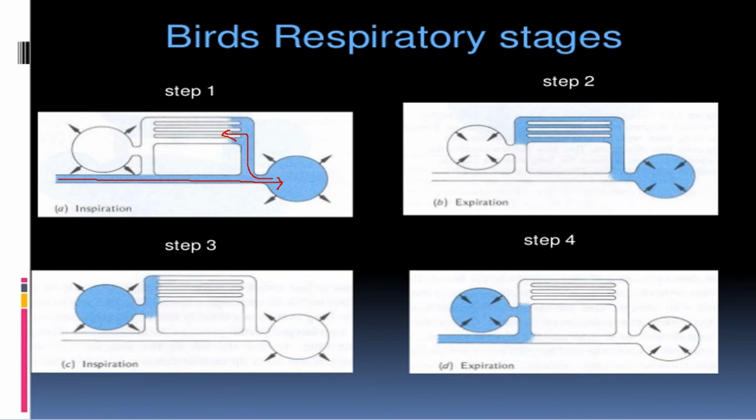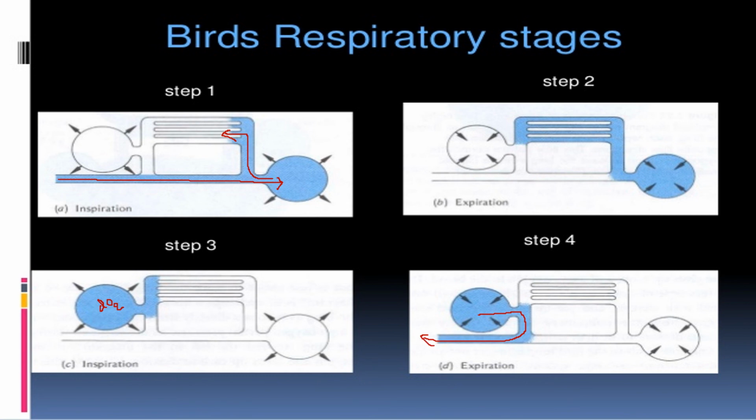Simultaneously, at the time of inspiration, after exchange the deoxygenated air or carbon dioxide is filled in the anterior air sac. Okay, at the time of expiration, after exchange, when the pressure is increased, the deoxygenated air from here will flow outside.